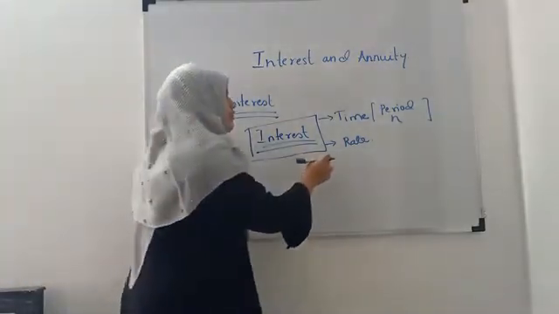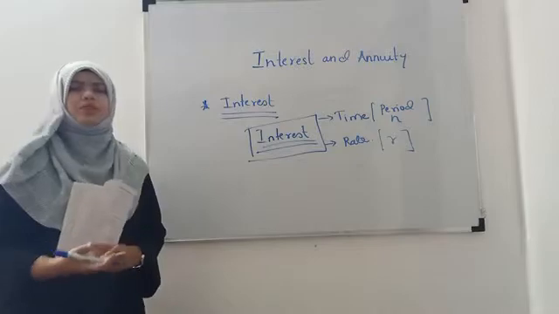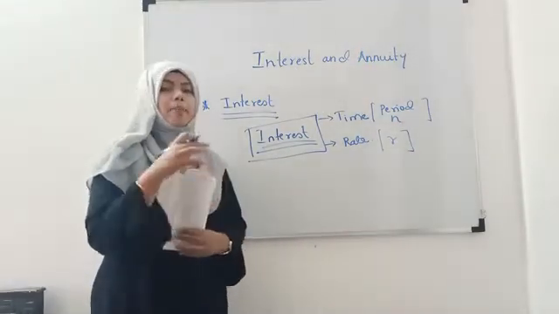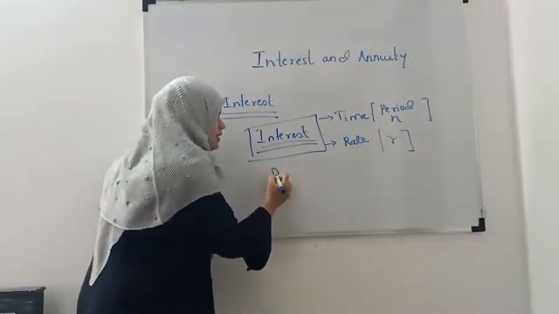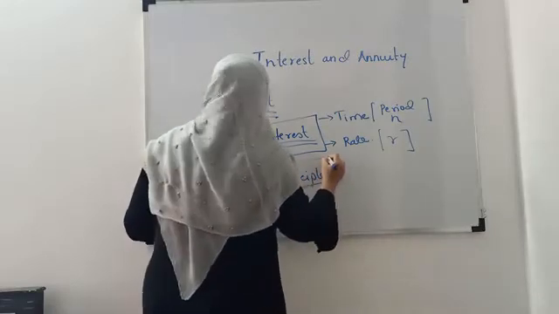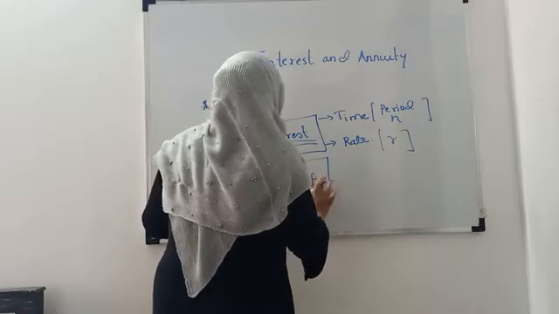And the rate of interest, जो भी रेट से हमें वो इंटरेस्ट देंगे, 6% of your total amount, like that. And the amount which you take from a bank is called the principal.